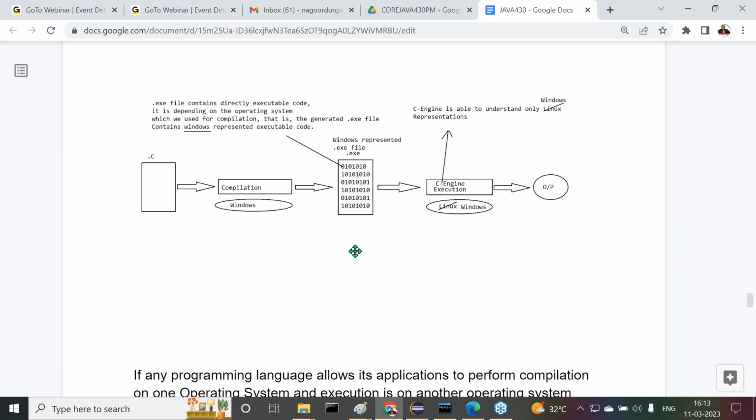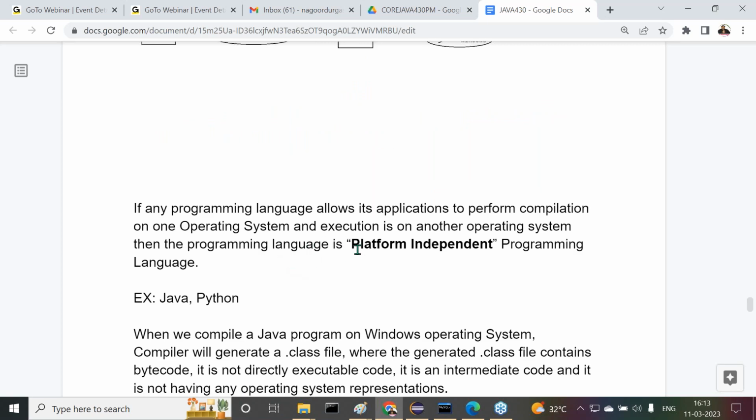Then, if any programming language allows its applications to perform compilation on one operating system and execution on another operating system, then that programming language is called a platform independent programming language. Examples of platform independent programming languages are Java and Python.